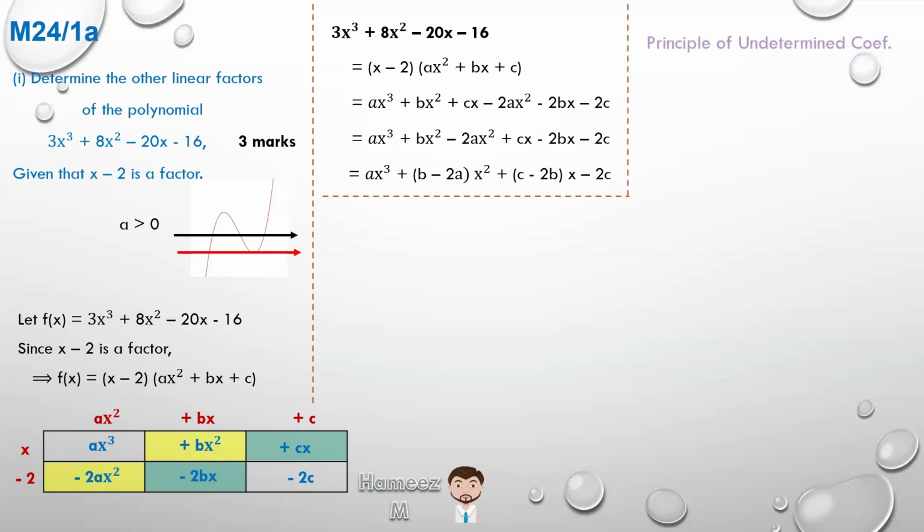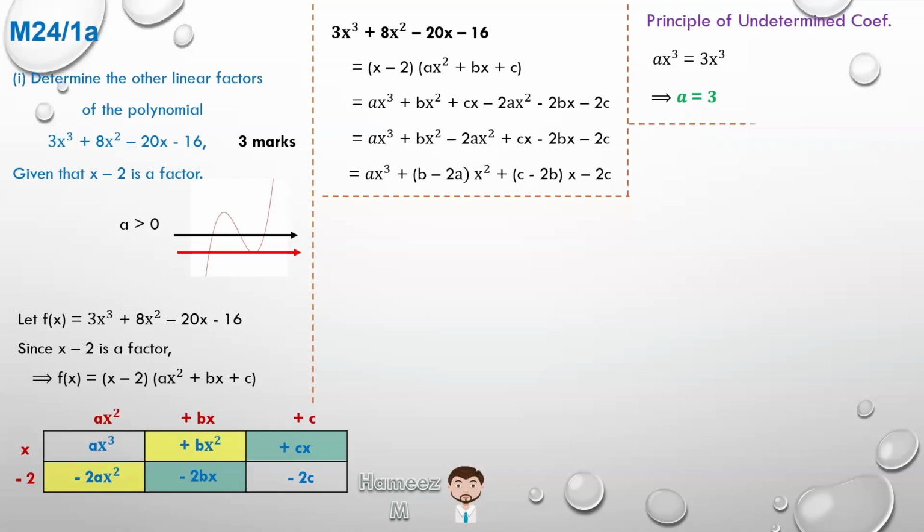So by the principle of undetermined coefficients, we know in terms of the cubic values, ax cubed in the fifth line is the same as 3x cubed in the top line. As such, if we divide throughout by x cubed, then we'll recognize that we've solved for a. A is equal to 3.